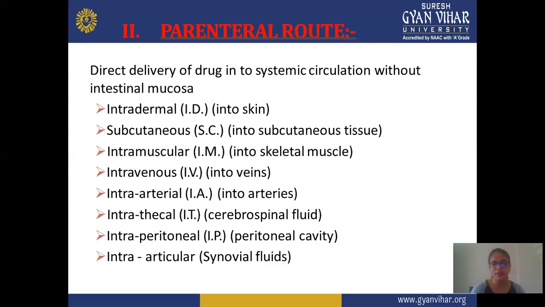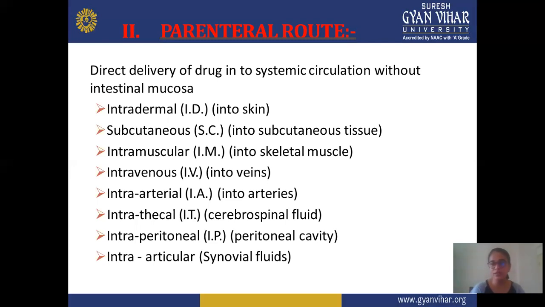Next, the second route is the parenteral route. In the parenteral route, there is direct delivery of a drug into the systemic circulation without crossing the mucosa. The first route is the intradermal route, also known as ID. In this, you mainly apply your drug into the skin. Next is subcutaneous, also known as SC injection. In this, you mainly use the subcutaneous tissue for applying this type of injection. Next is intramuscular.